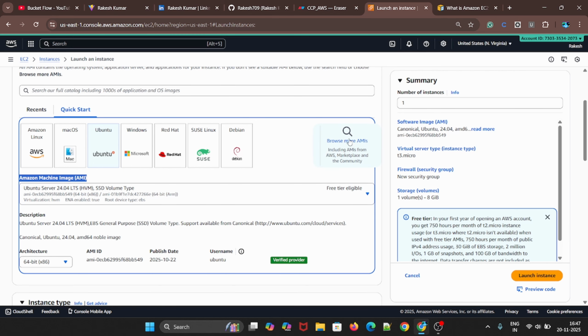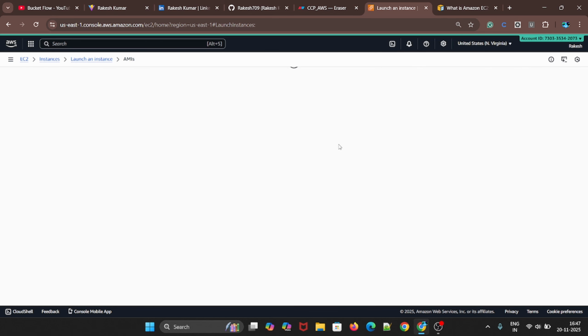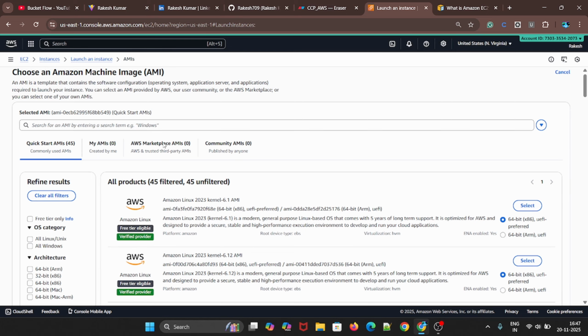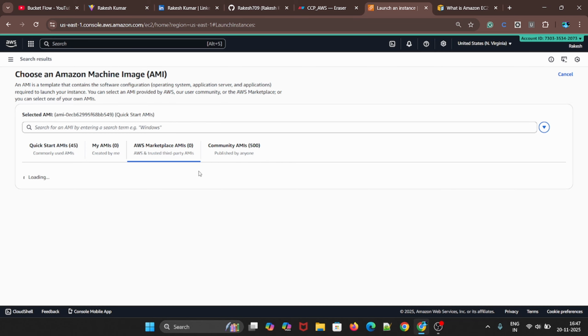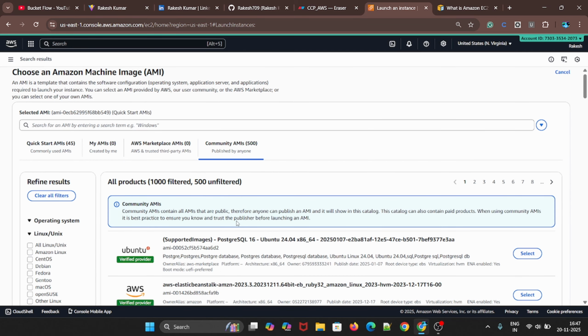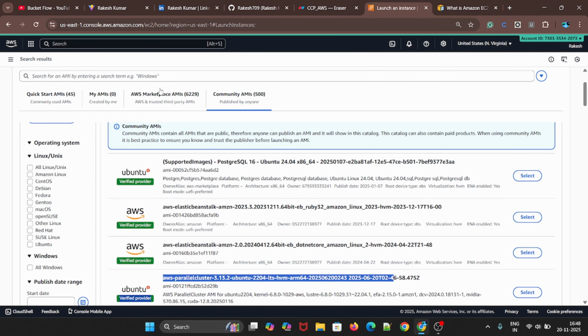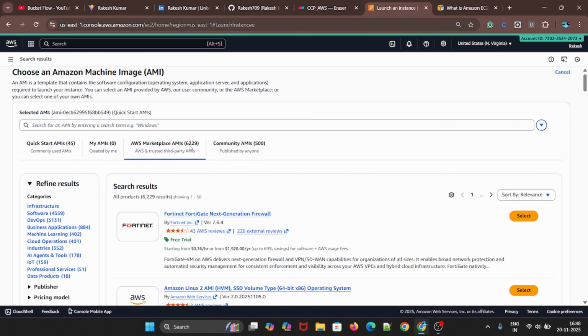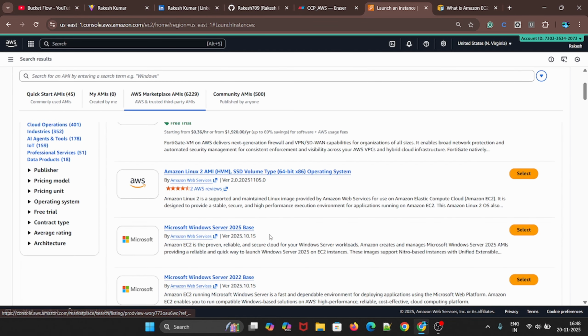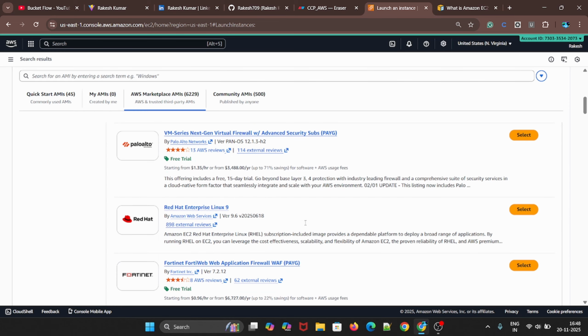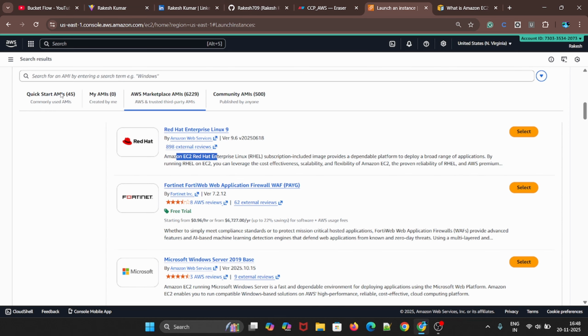So SUSE, and if you want any other AMI, just click here and go to AWS Marketplace and Community AMIs. You can create and publish your own AMI. In the Amazon Marketplace there are six thousand to nine thousand AMIs. So just select and use it, as per your need. So, basic thing.